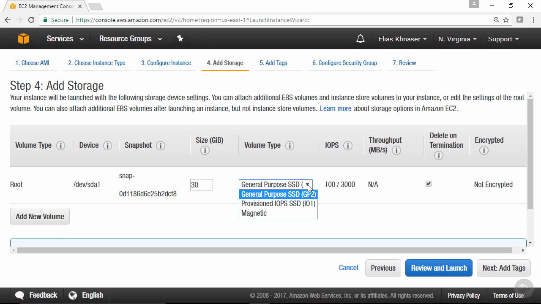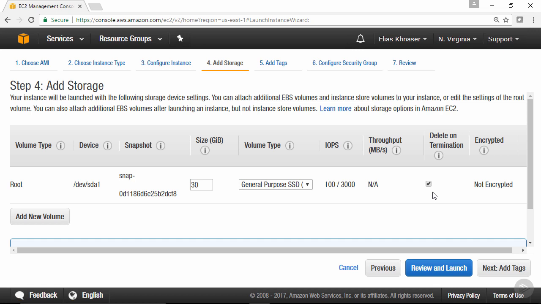For the purposes of our example, we're just going to stick with general purpose. You have the option here as well of unchecking the button that says delete on termination. If you are terminating an instance, sometimes you don't necessarily want to terminate the associated EBS volumes that come with it. Maybe because you want to attach these EBS volumes to another instance that you're bringing up. Maybe you want to save them because there's data on them that you still want to access, but you still want to get rid of the instance. So in order to separate the instance from the EBS at termination, you can uncheck this box if you choose to do so.